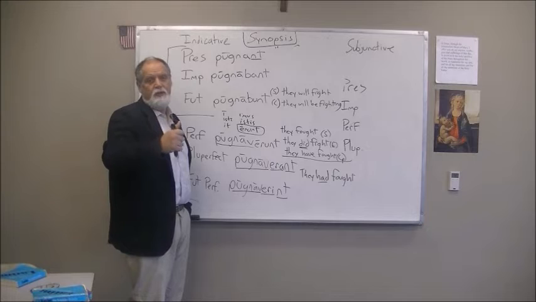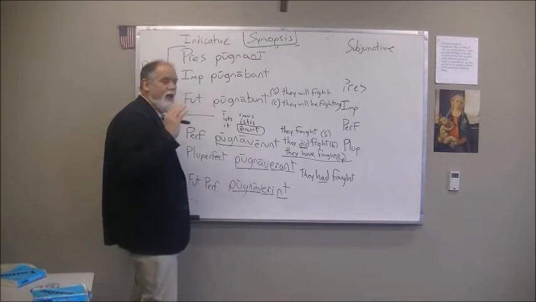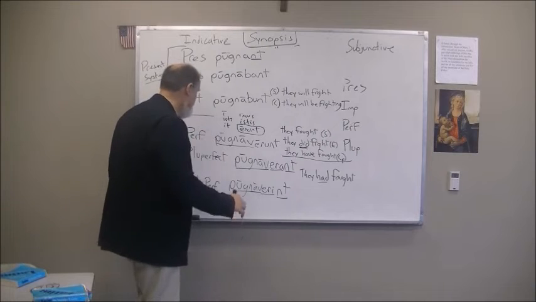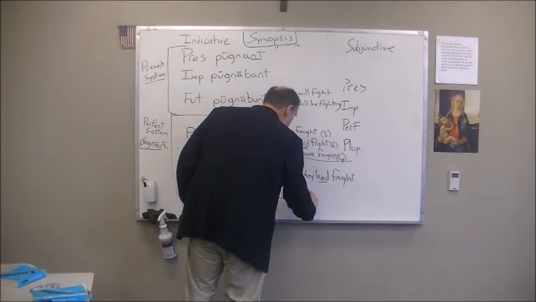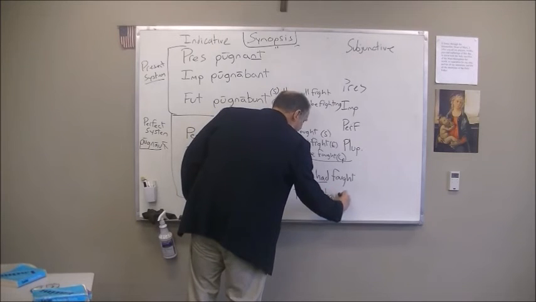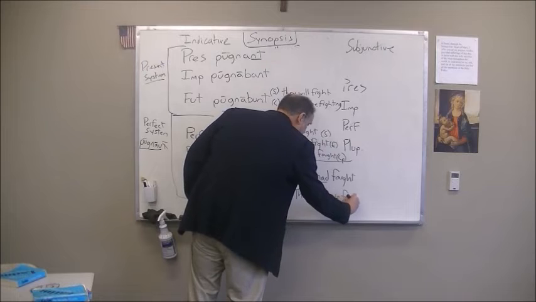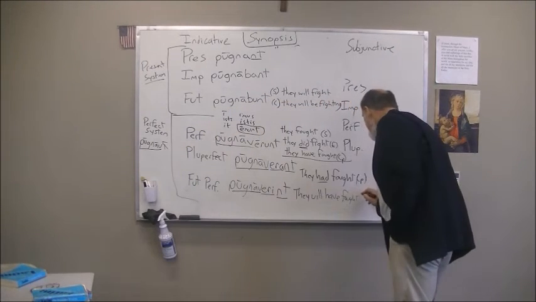They didn't do it last year. They had fought 10 years ago, but not last year. So it's way in the past, more than completed. And then pugnaverint is that always confusing one. They will have fought. So these are both completed actions. This is completed with reference to the past. This is completed with reference to the present.